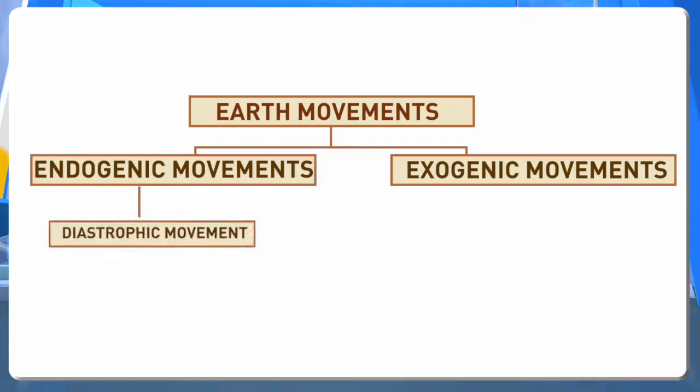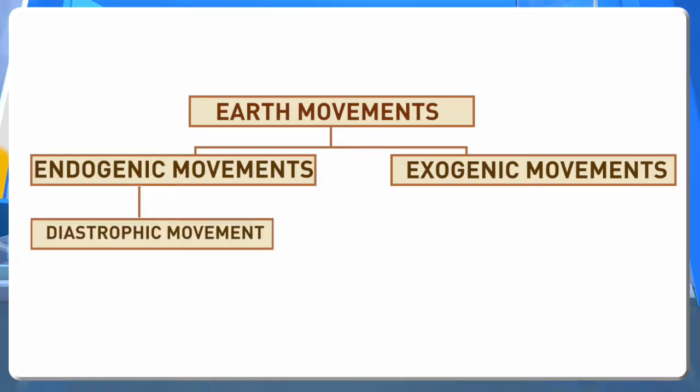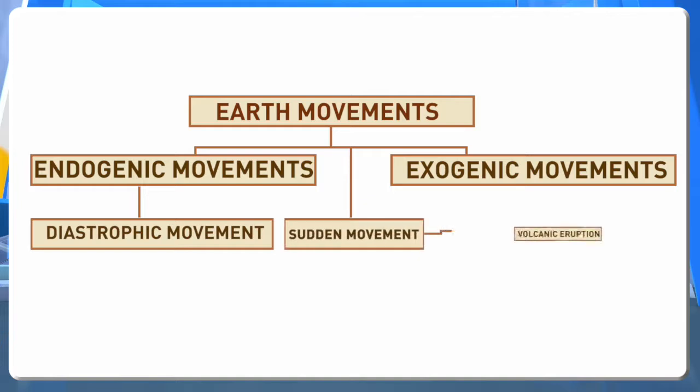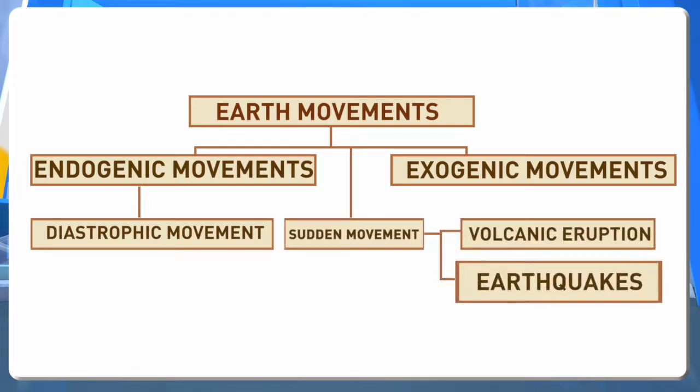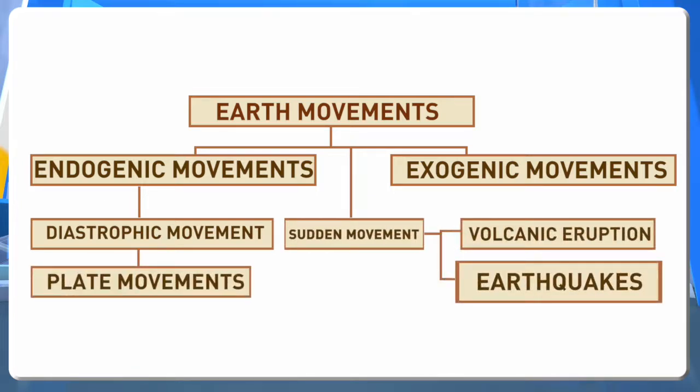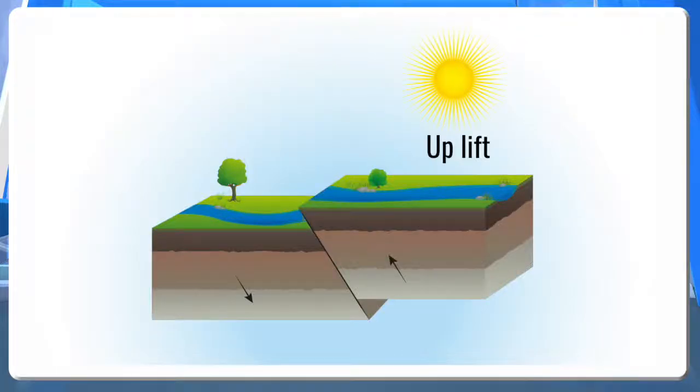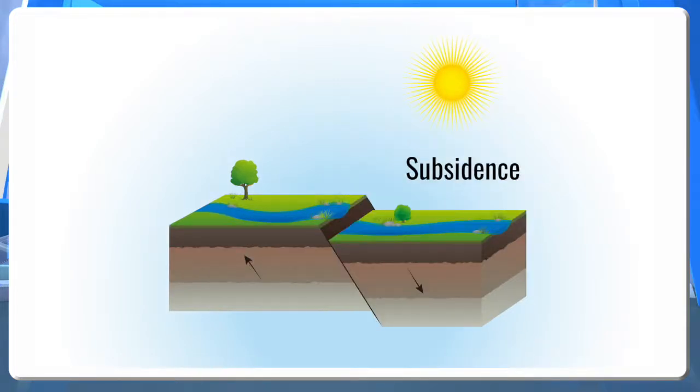The endogenetic movements are again divided into two: diastrophic movements and sudden movements. Most landforms on the Earth's surface are the result of such Earth movements. As a result of the Earth movements, some regions on the Earth crust are either raised or lowered. Rising of crustal portion is called uplift and lowering of the crust is called subsidence.